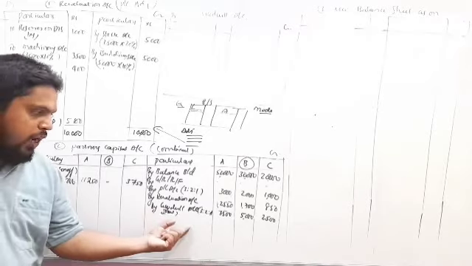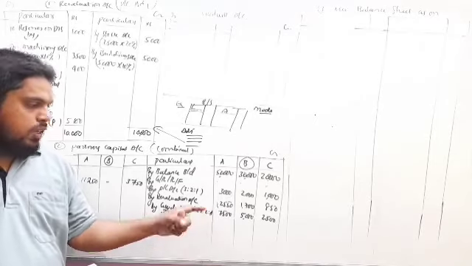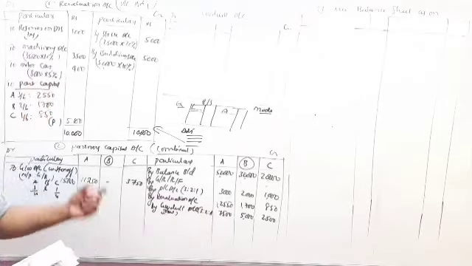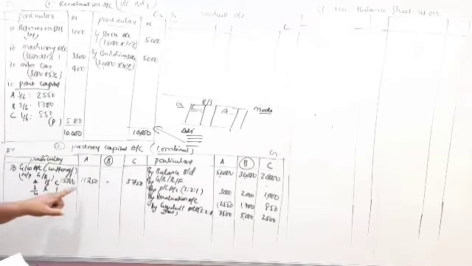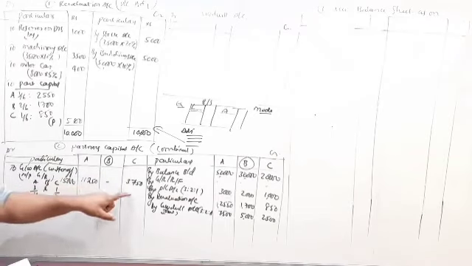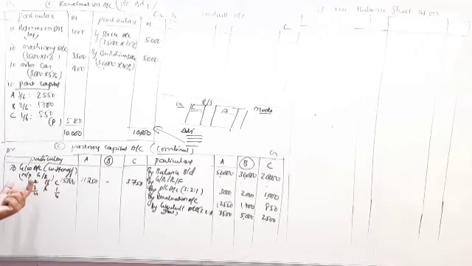So this goodwill we have to share in the old profit sharing ratio, so it is 3:2:1, and goodwill written off we have to share only among the remaining partners. The remaining partners are A and C. And how to share it? We have to cancel the retiring partner's ratio, and this will be called the new profit sharing ratio.